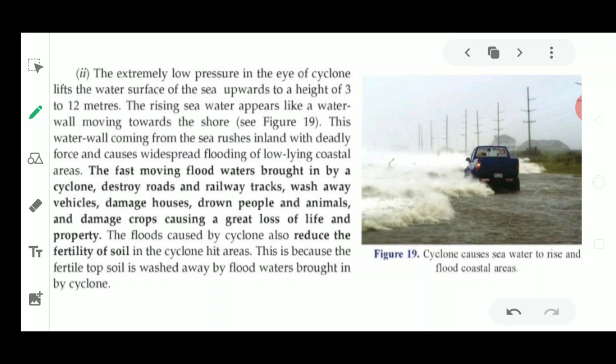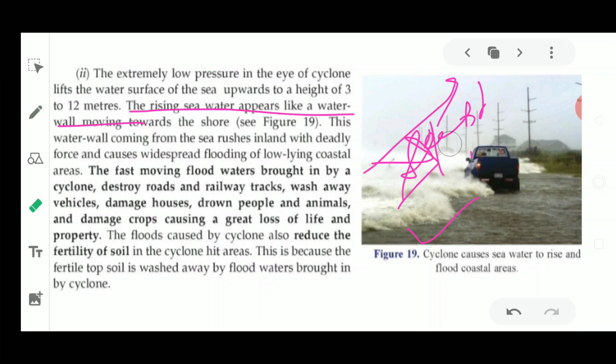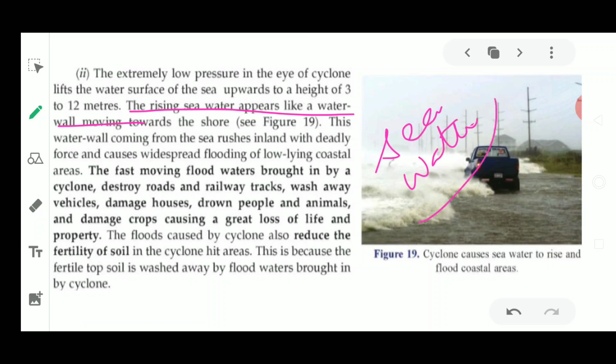Now next is the high rising sea water. It appears like a wall of water while moving towards the seashore. As you could see, water is coming towards the seashore. Very, very high waves could be seen because of the high speed winds. These winds are going to take up the sea water with them, and this sea water is also rising to a very great height. That is why destruction is much more in its extent. So this water wall is coming, as if a wall of water is coming towards the people who are near the seashore.